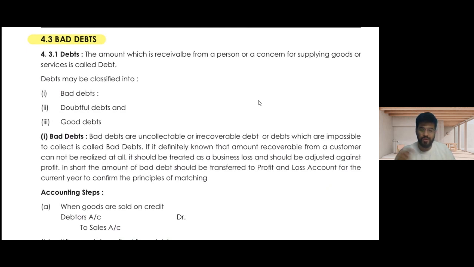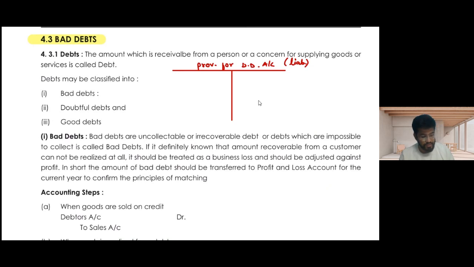Although I did one example in chapter number 1, if you remember, I prepared an account for provision for doubtful debts. That is called the provision account. That account is basically a liability account, or I could say it is of the nature of a liability, but not exactly a liability in itself.